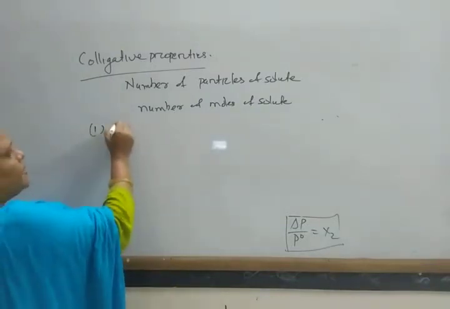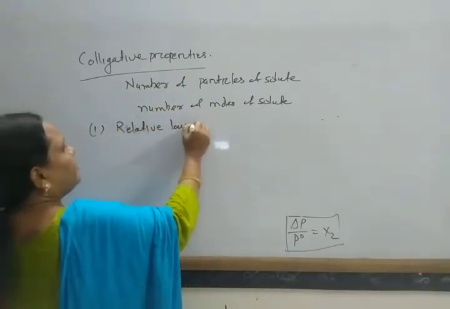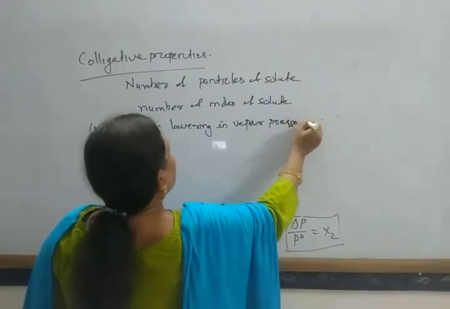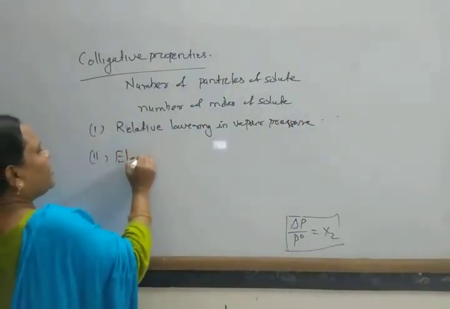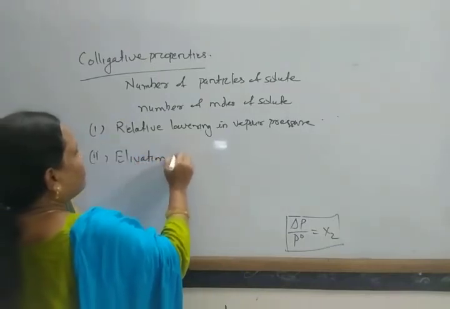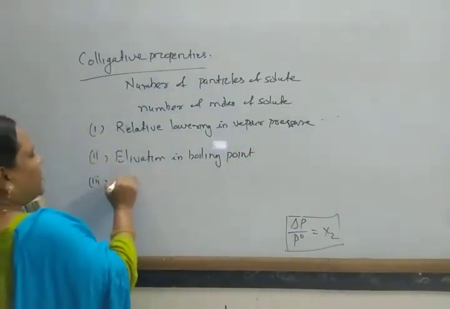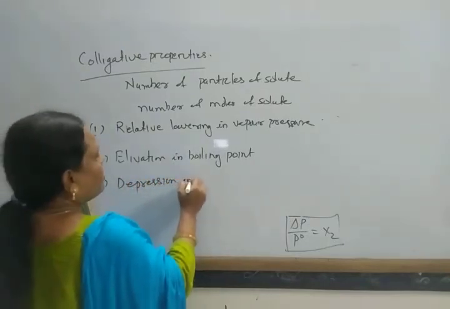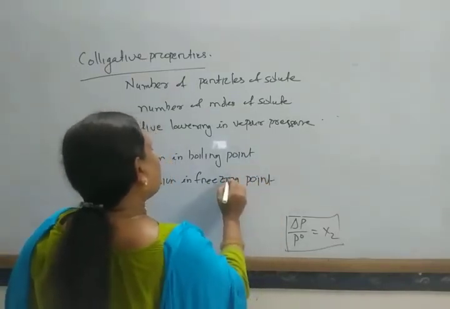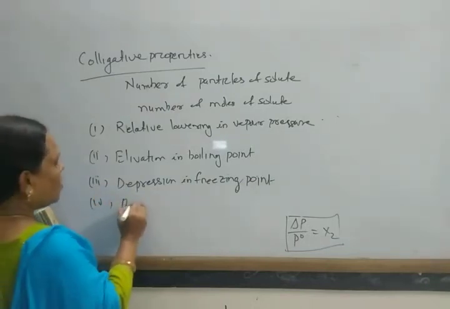And the different colligative properties are RLVP, relative lowering in vapor pressure, elevation in boiling point, depression in freezing point, and another, osmotic pressure.